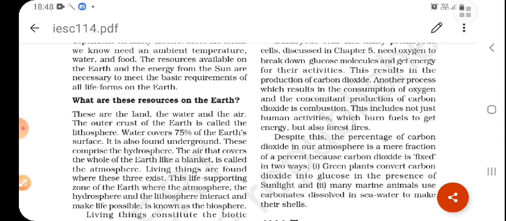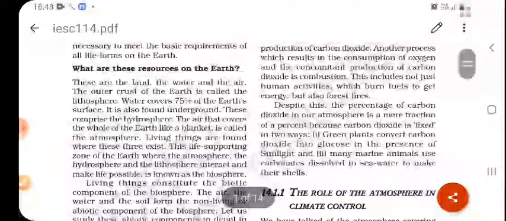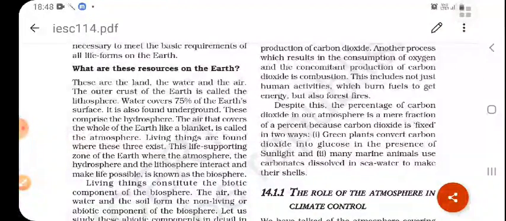You know that water covers about 75% of the Earth's surface. So water is another important natural resource, and this water resource is known as the hydrosphere. And the air that covers the whole of the Earth like a blanket is called the atmosphere.